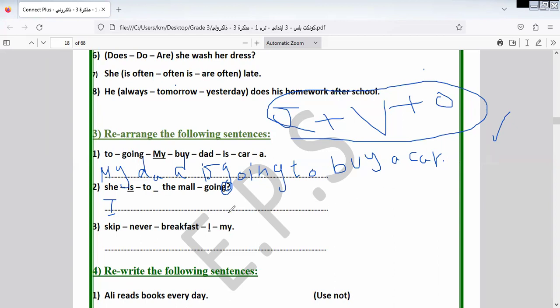If we forget the question mark in the question form, what happens? It will be minus half marks. The sentence is not wrong, but it will be minus half marks. So take care when you answer. Whether it's the question form or statement form, you must concentrate in the exam. So the answer will be: is she going to the mall? Is she going? So here I put the verb before the subject like this. Is she going to the mall?